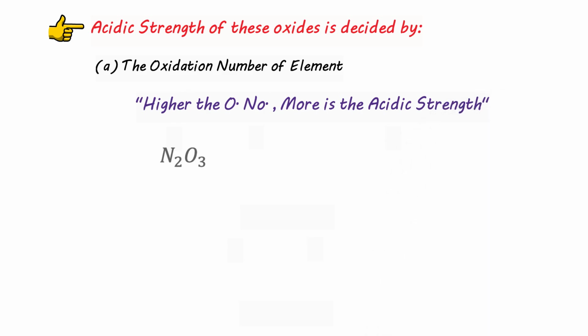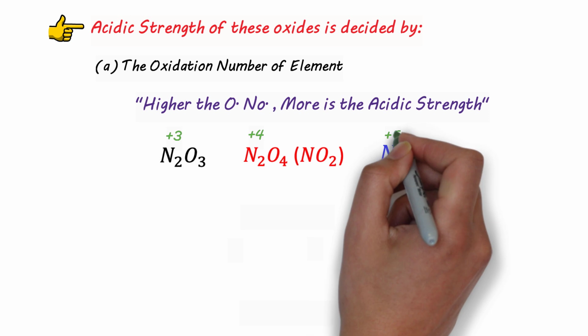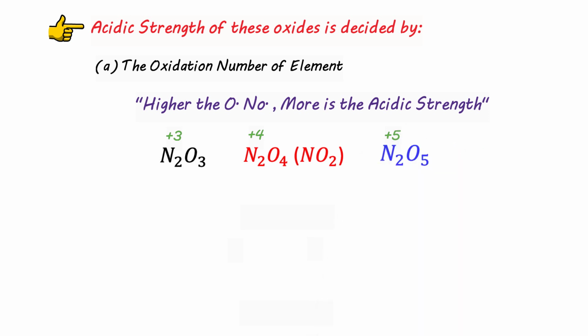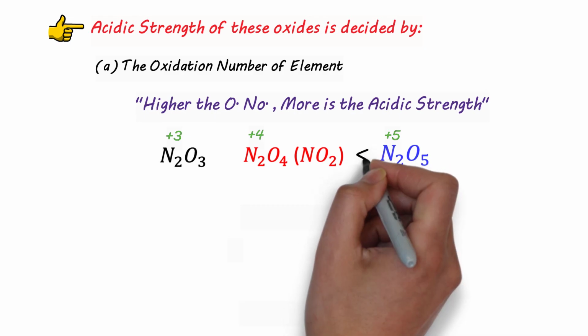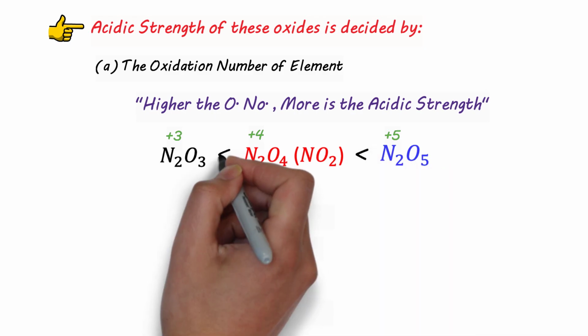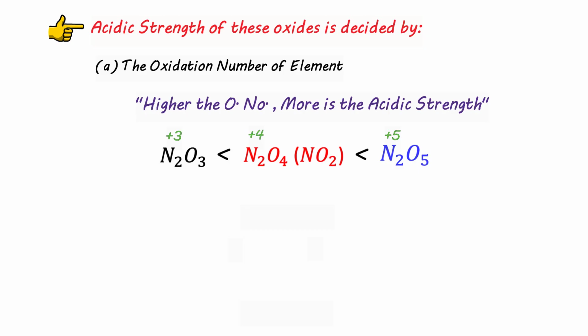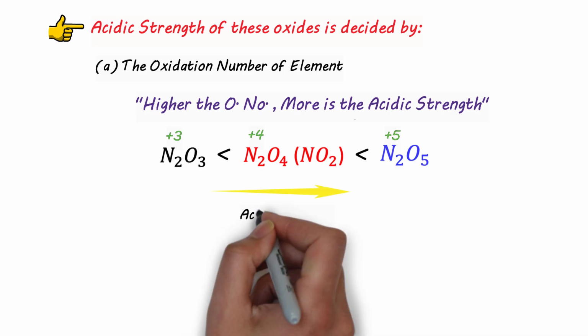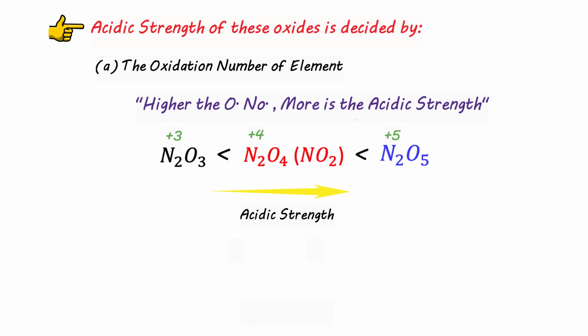For example, in these three oxides of nitrogen, as you see, the oxidation number is +3 in case of N2O3, +4 in case of N2O4, and +5 in case of N2O5. As the oxidation number is high for N2O5, it's more acidic compared to N2O4, which is more acidic compared to N2O3. So the acidic strength trend is shown this way.